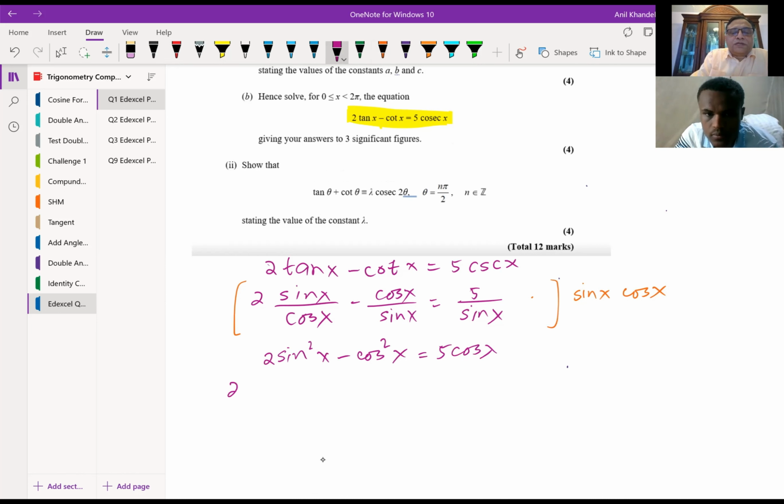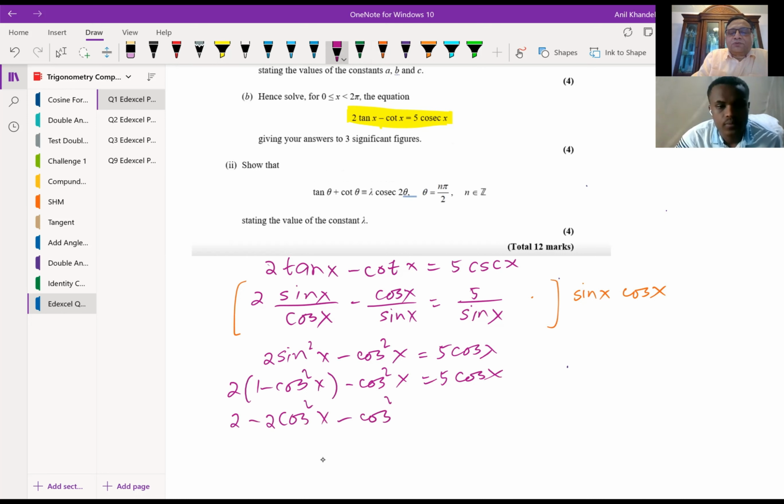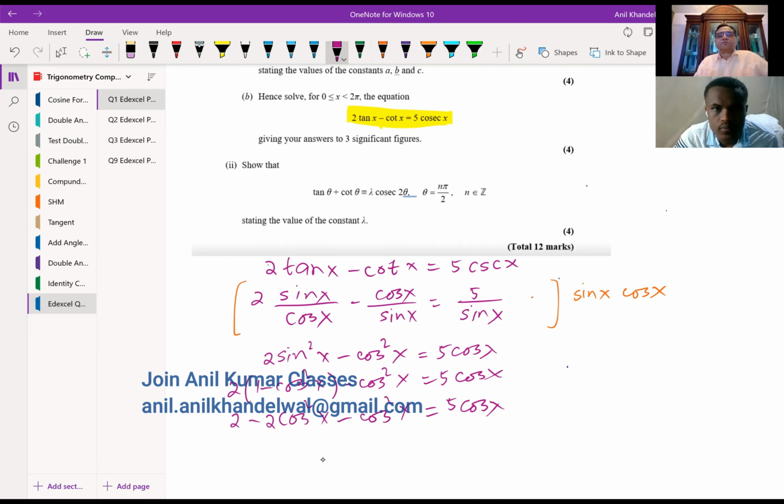Okay, so 2 sine square x will be 2 times 1 minus cos square x. Open the bracket: 2 minus 2 cos square x minus cos square x equals 5 cos x. Now we will add these two terms.